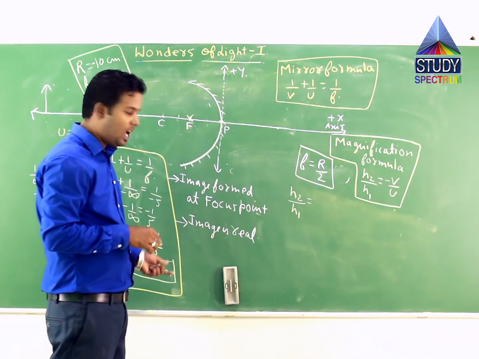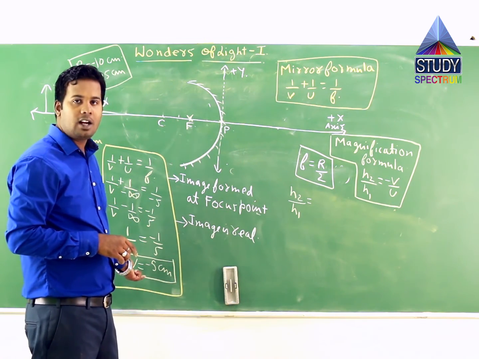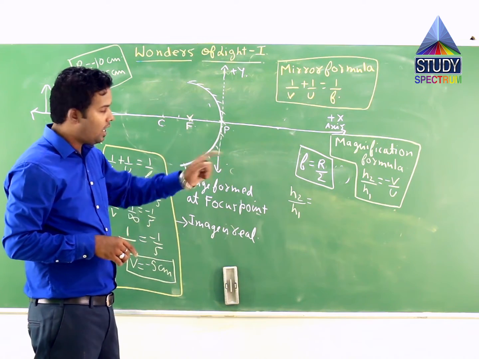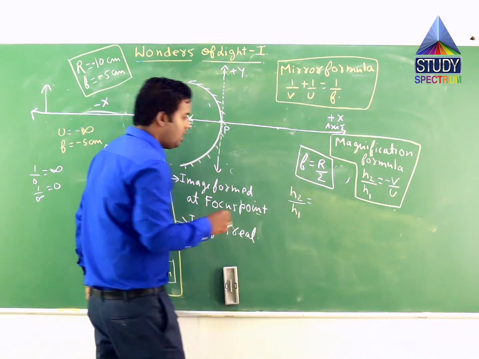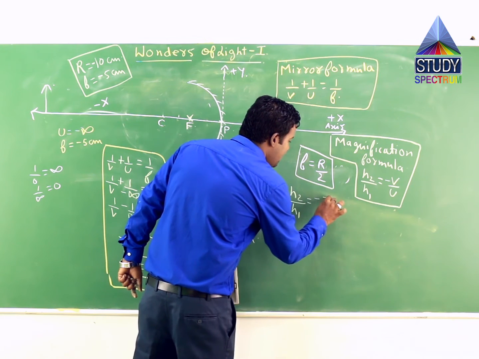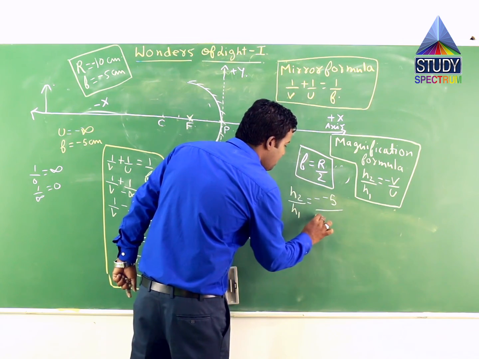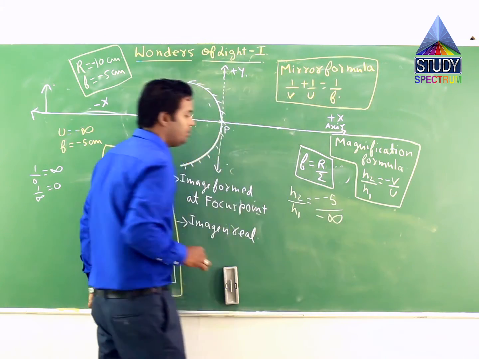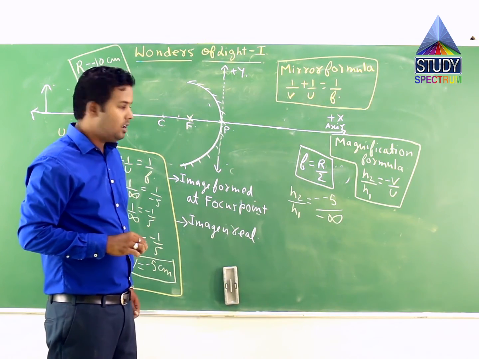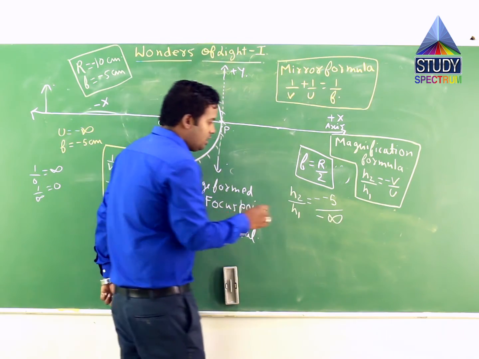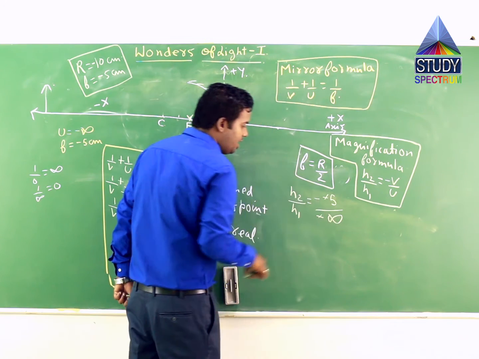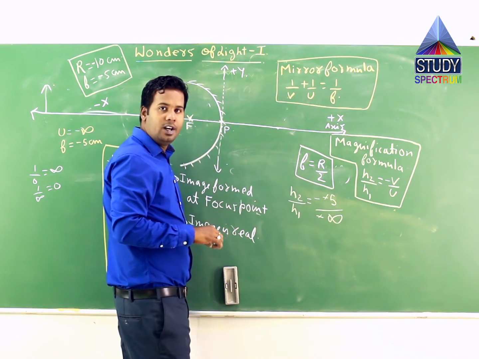What I will do is, I will substitute the exact values of v and u in that particular equation. So it becomes minus of -5 divided by -infinity. Correct? If I solve this, one of the minus signs gets cancelled. Any number upon infinity is 0.